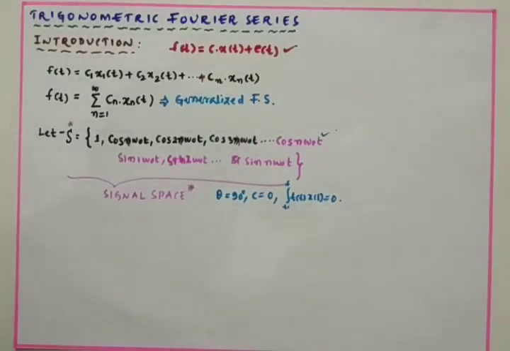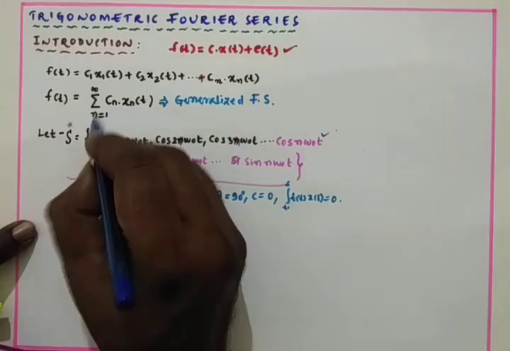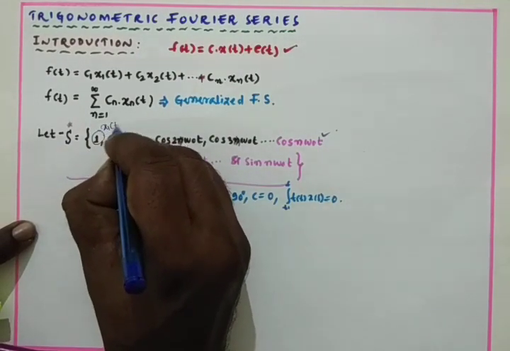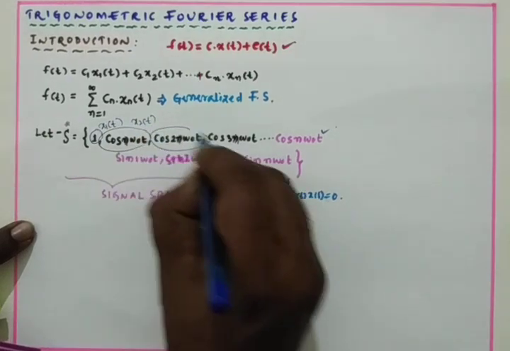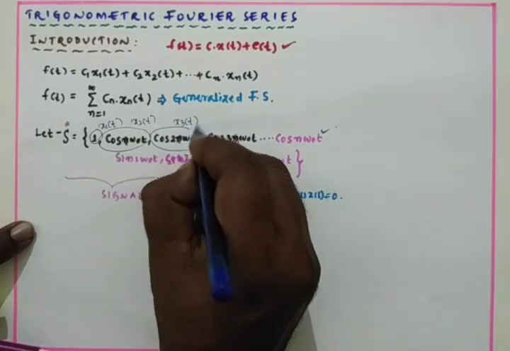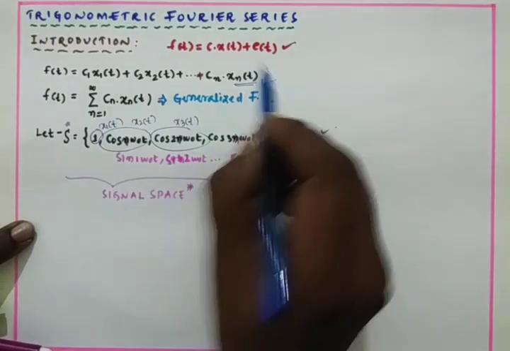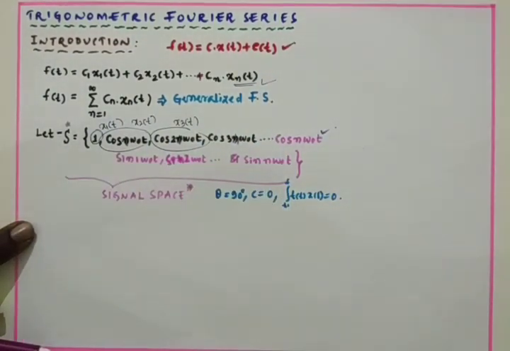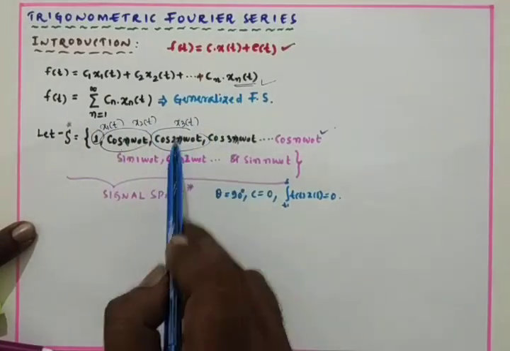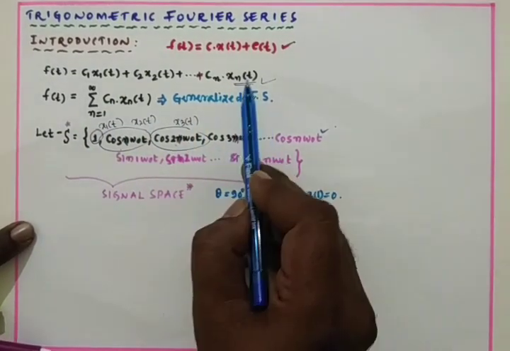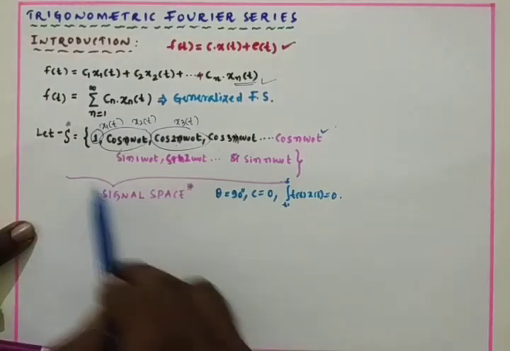In this signal set we have various signals, so we can call these x1 of t, x2 of t, x3 of t, x4 of t, up to xn of t, n number of signals.